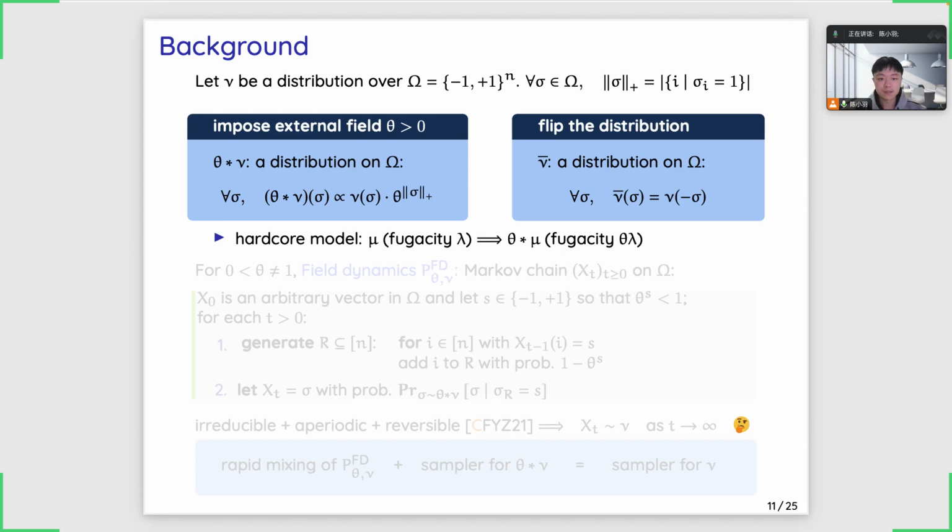Another operation is to flip the distribution nu by exchanging the meaning of -1 and +1. The new distribution nu bar is essentially the same distribution as nu.